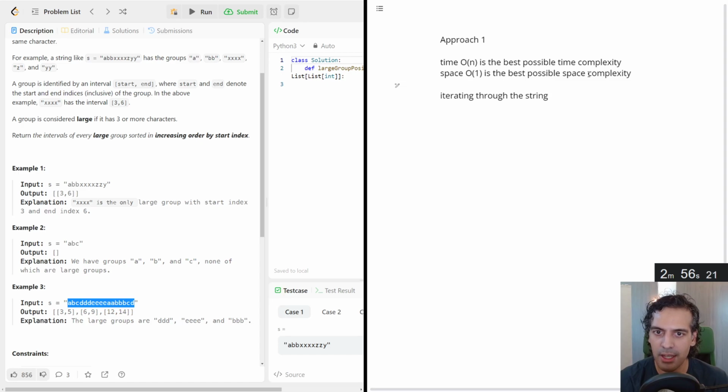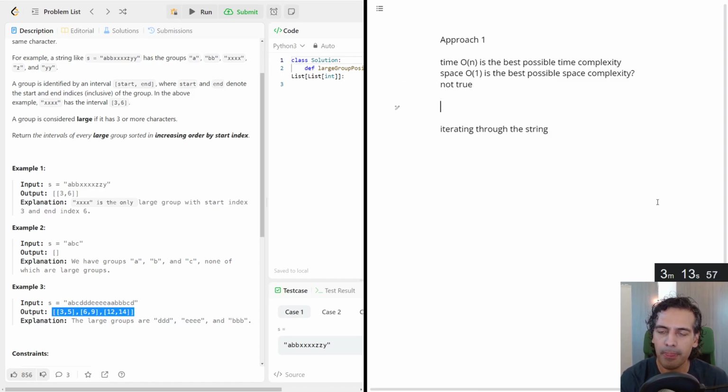because that's just what it is. And in this case, it is not exactly possible here, because in the worst case, we might have up to, I don't know, let's say k groups. Not true, I don't know if it would be k. We might say since we return all groups or all ranges, the best it can possibly be is, let's just say we had a string that was AAA, BBB, CCC, and so on and so forth, and it just repeated for some very large string.